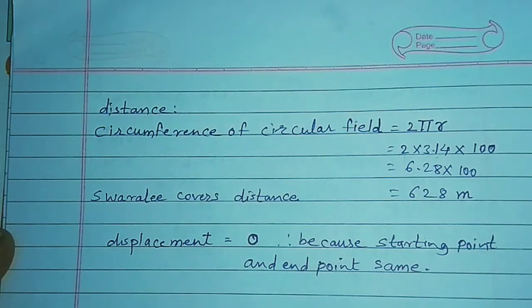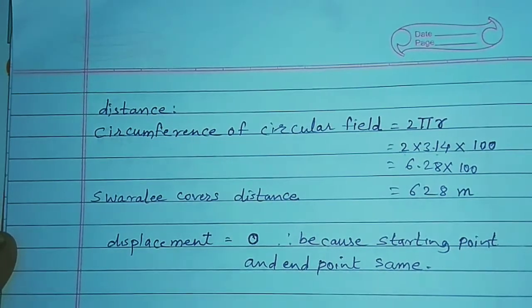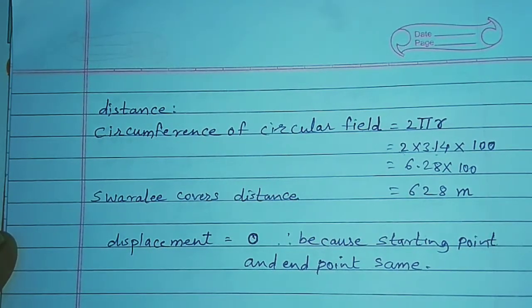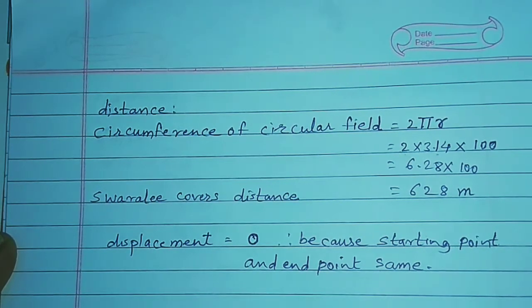This is the solution of that problem. Swarali covers distance 628 meter and displacement of Swarali is 0 because starting point and the end point are the same.